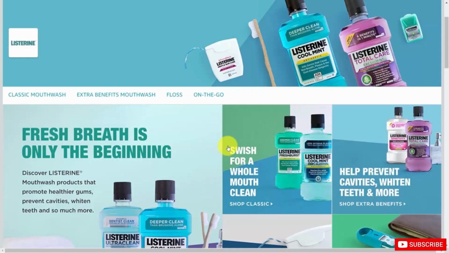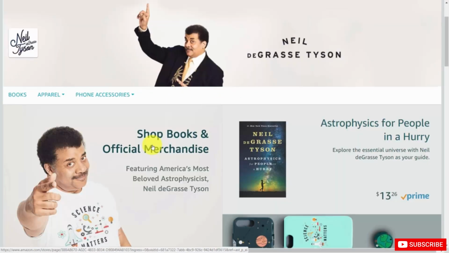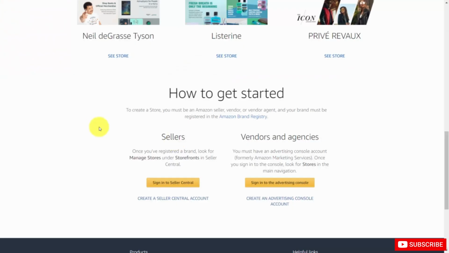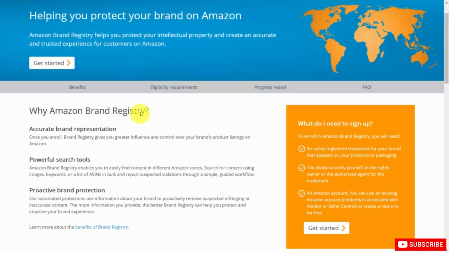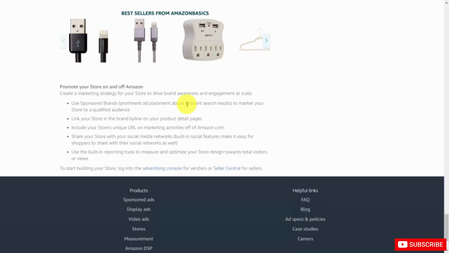So you can see this with larger brands like Listerine, fashion-oriented brands, and personal brands. Now, to have a store, you do need to be an Amazon seller or a vendor agent, and your brand must be registered in what they call the Amazon Brand Registry, which is basically designed to protect you and any product that you sell that you create. And basically, for the brand registry, you do need to have a text-based trademark as well as an image-based trademark. Now, to get started, you would go to your Seller Central account.